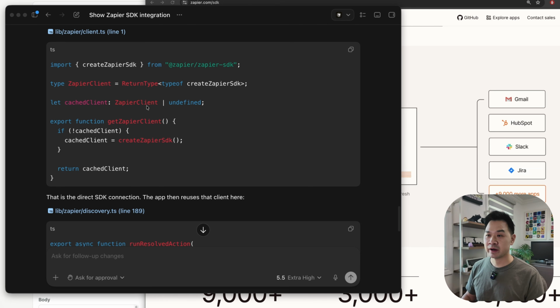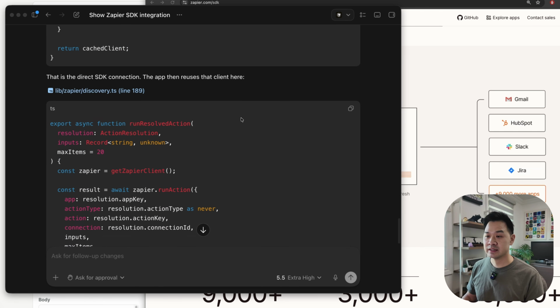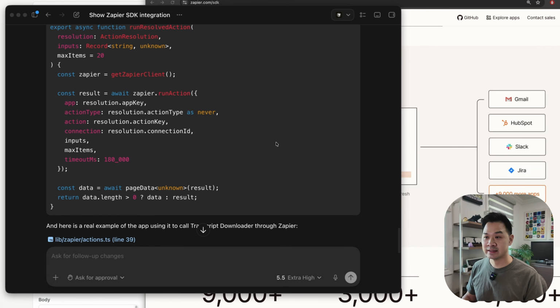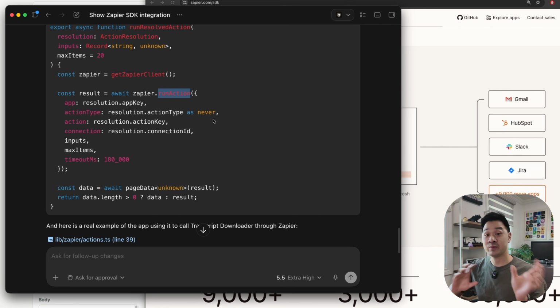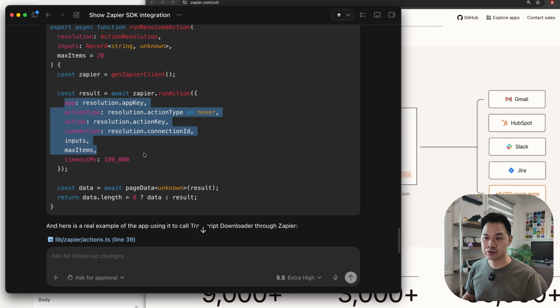So here is where the Zapier SDK gets integrated. This is where it gets declared. And then when it wants to use it, it will get an instance of the client, and then it will run action. So that is the generic API call to Zapier. And based on the parameters you put here, Zapier then decides which app to call, what to do with it, and how to transform the data that you pass in into what that API for that app would accept.